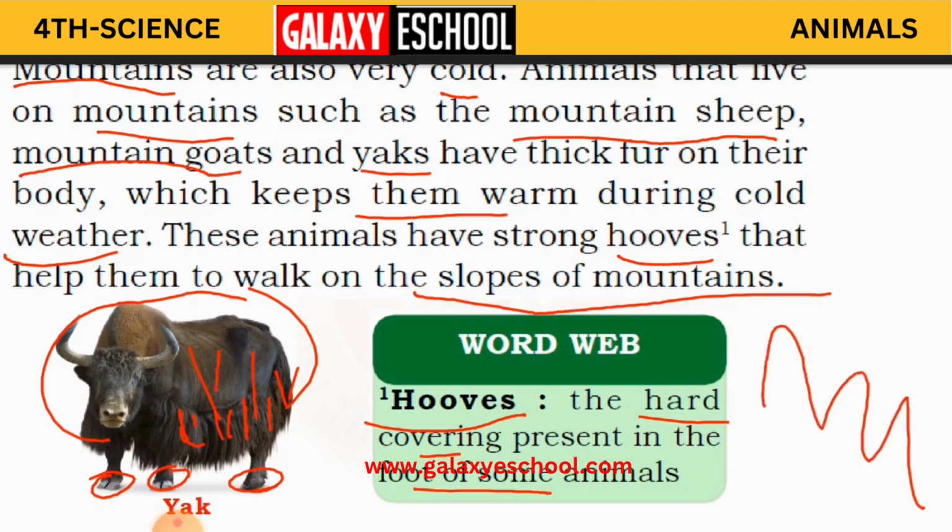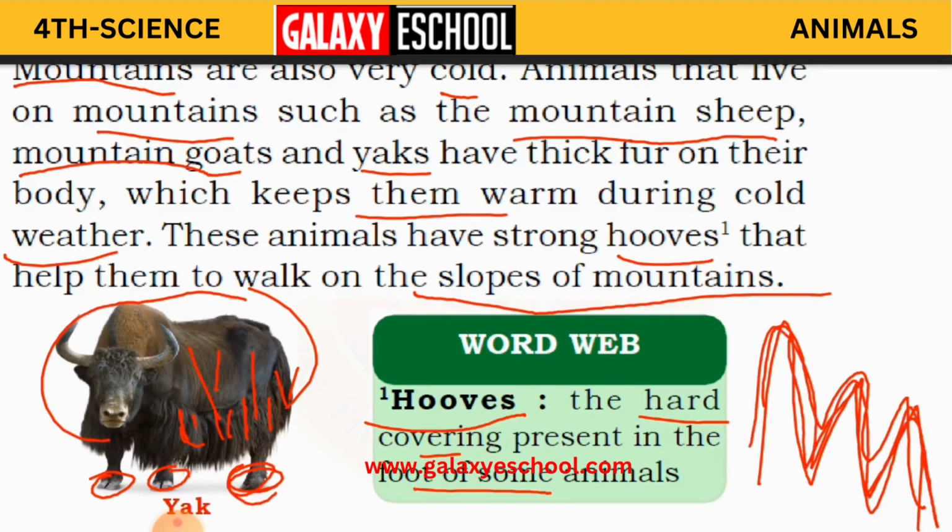So mountains are like this. Yes or no? These animals will walk around the mountains in search of their food and all that. So because of these hooves, what happens? They are not going to slip on these uneven surfaces when they walk. They can maintain the balance in their walk. So that is how they are going to protect themselves from the cold weather because of their fur, and because of these hooves they will be able to walk on the slopes of mountains.